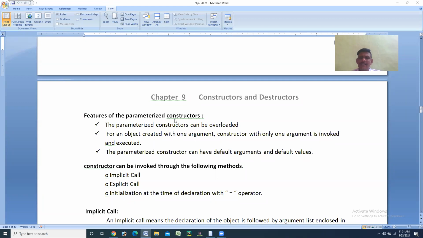In the next class, we will discuss how the constructors can be invoked through the following methods. The parameterized constructor can be invoked by using three different methods. One is called implicit call, the second is called explicit call, and the third is called initialization at the time of declaration with an operator. So these are the three different methods that can be used to invoke the parameterized constructor.